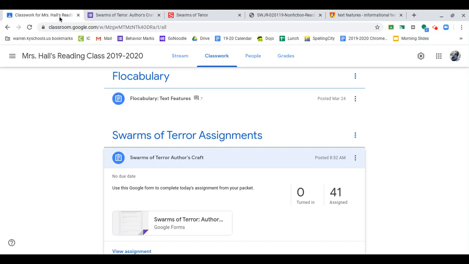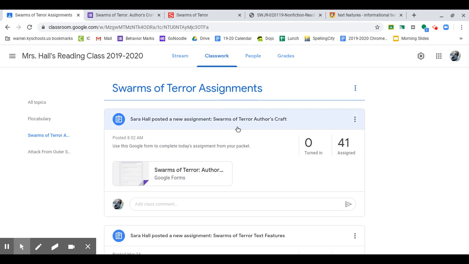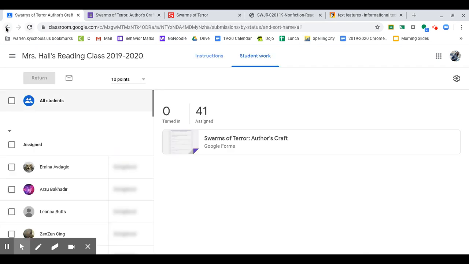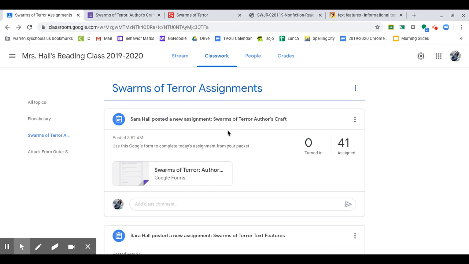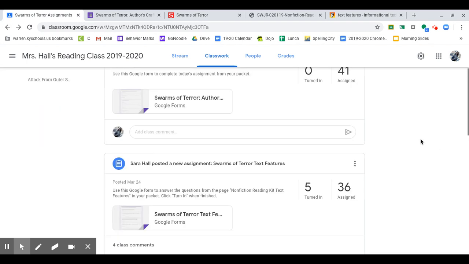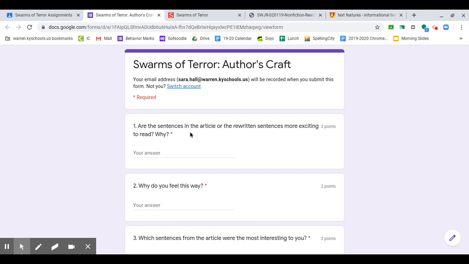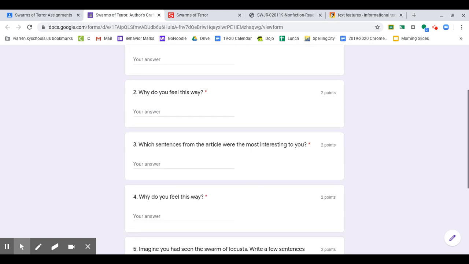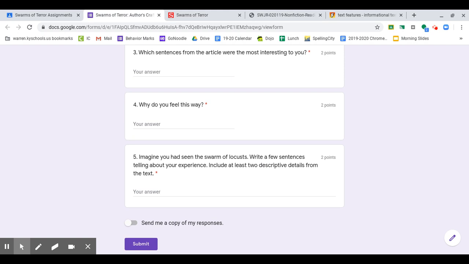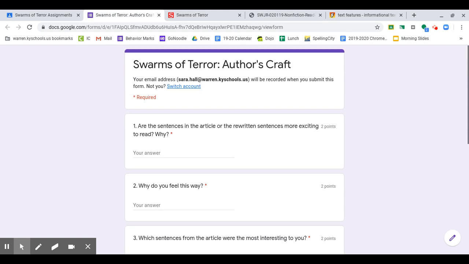If you are in Google Classroom, if you look at your classwork tab up here, underneath Swarms of Terror assignments, you now have this new one that's called Swarms of Terror Author's Craft. You can click that and it's a Google form. And it looks like this. It is the same questions. Are the sentences in the article or the rewritten sentences more exciting? It's the same ones that I've just read aloud to you from the packet, but these you can type in and you can submit them so I can see your answers.